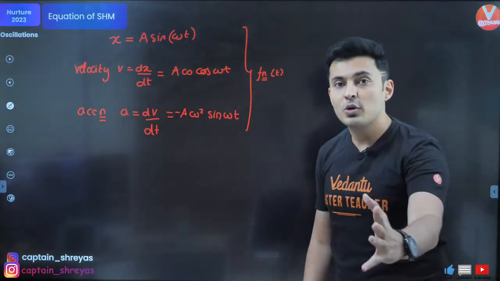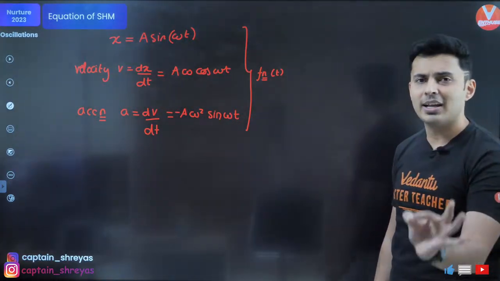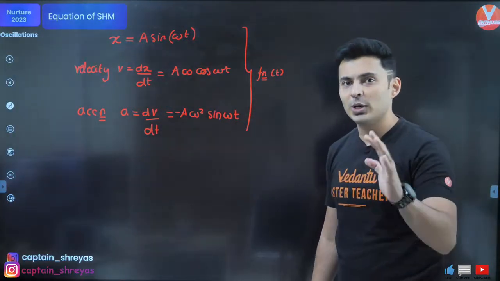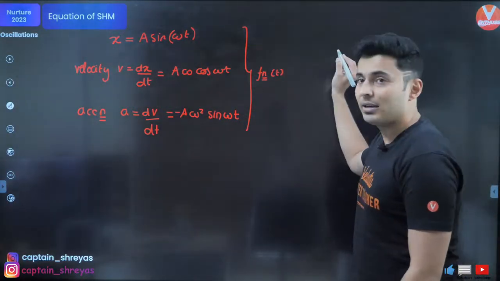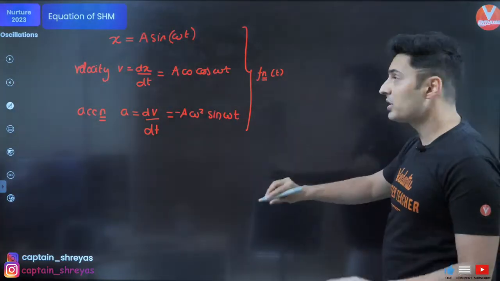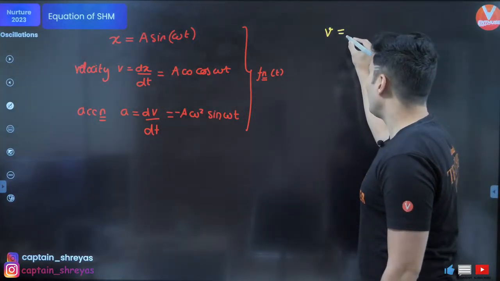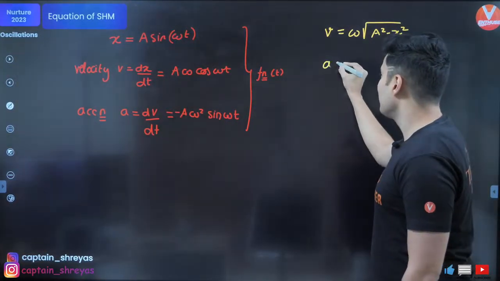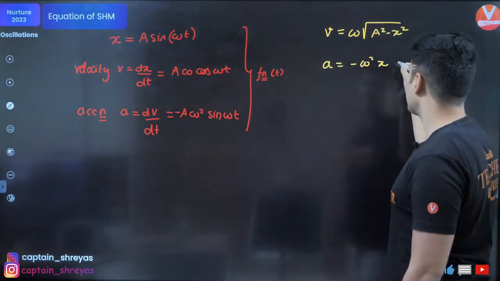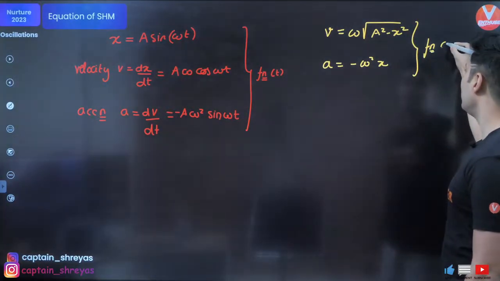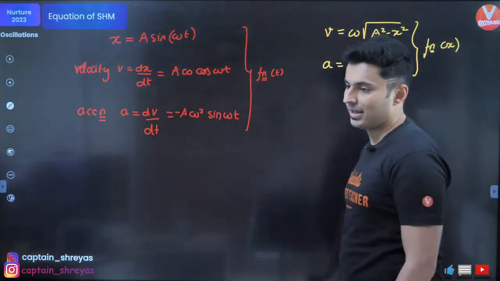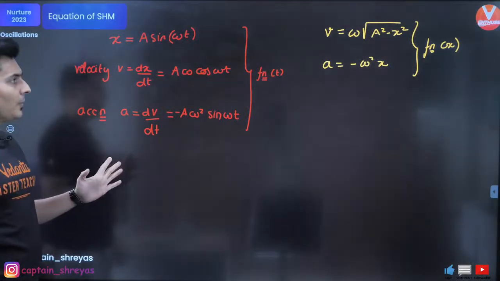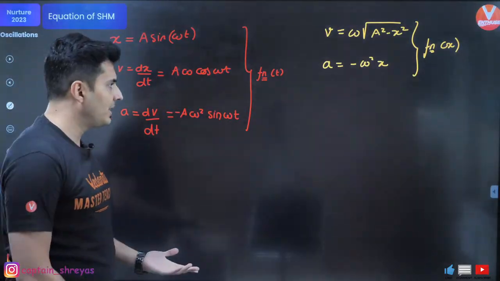Similarly, you can also write it in terms of x. That is possible. You can rearrange, using some basic trigonometric identities. I've done a detailed derivation on YouTube in the nurture playlist. If you want, you can check it out. But for now, how do you convert these variables in terms of position? This is the formula. Velocity is omega root a square minus x square, and acceleration is minus omega square x. These are basically your functions in terms of x. This is also valid. Very, very important. Everybody clear? Very good. Now, having said this, let's do some questions based on this theory.